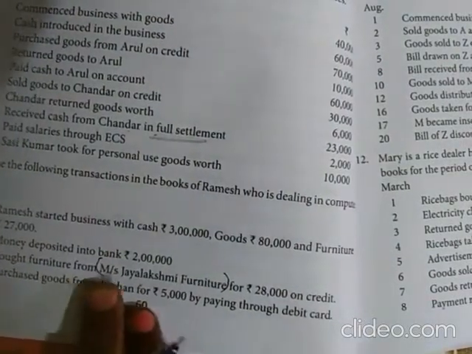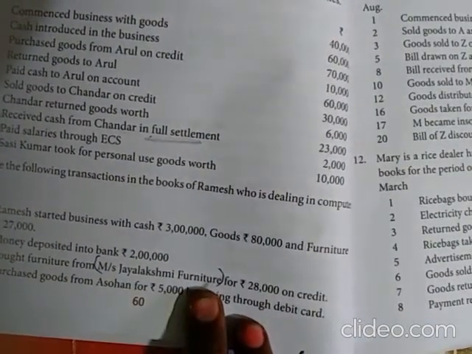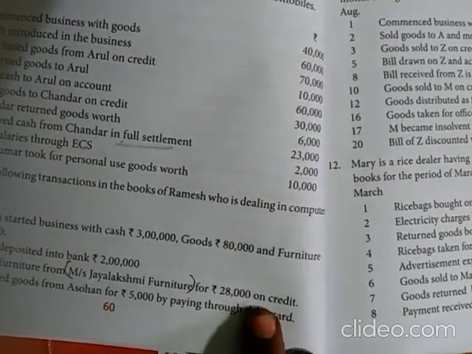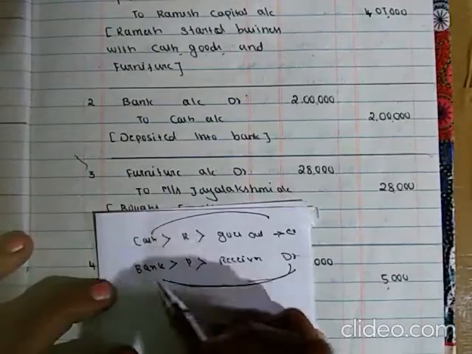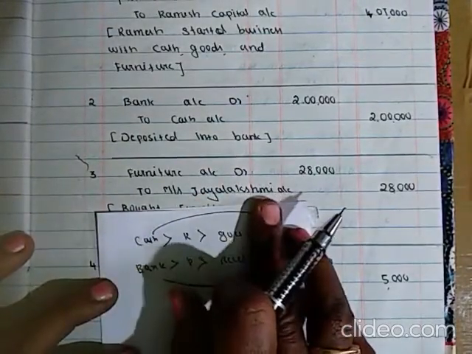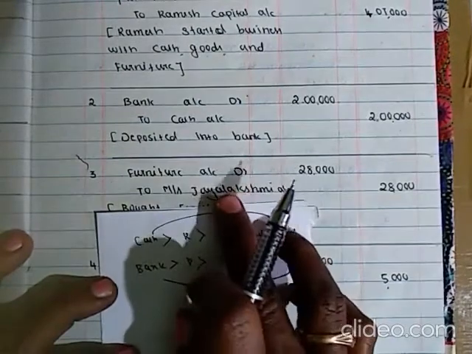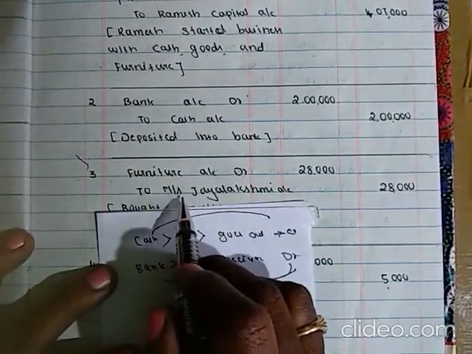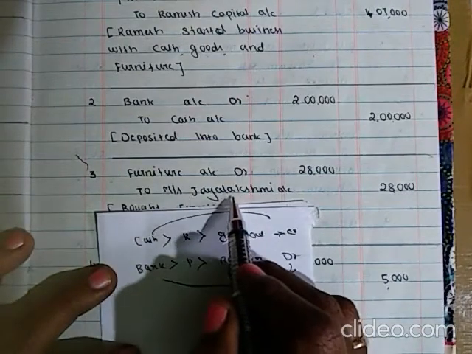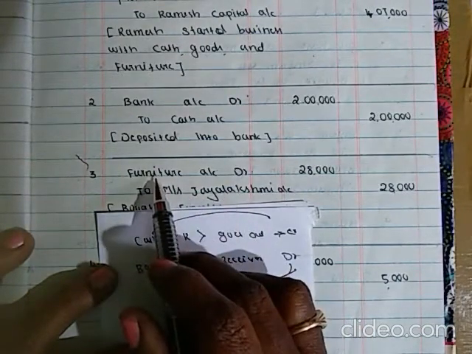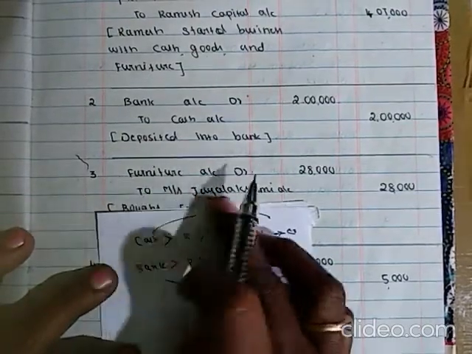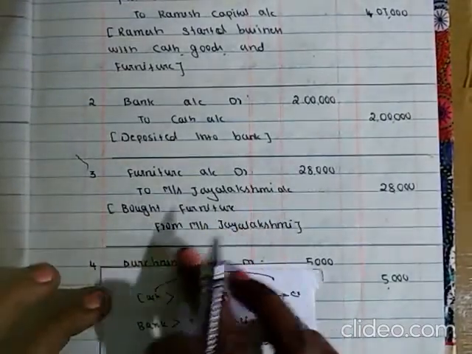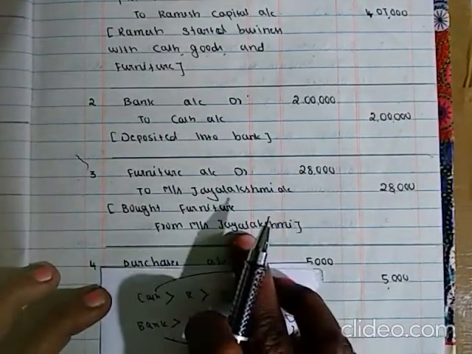Bought furniture from Mrs. Jayalakshmi Furniture Company for rupees 28,000 on credit. Involved accounts are furniture and Mrs. Jayalakshmi. Here it is an artificial personal account. So Mrs. Jayalakshmi Furniture Company is the giver, so credit, and what comes in? Furniture account debitor to Mrs. Jayalakshmi account, 28,000. Narration: bought furniture from Mrs. Jayalakshmi on credit.